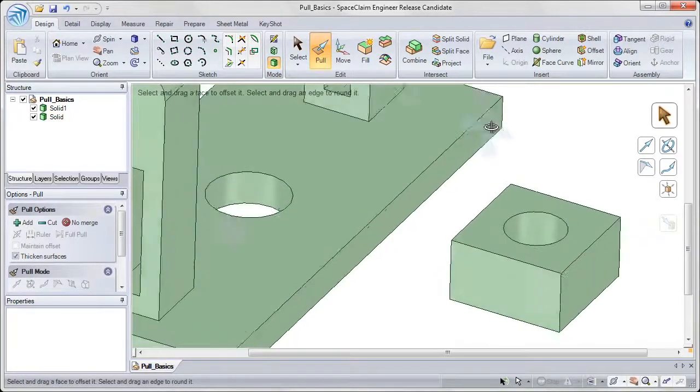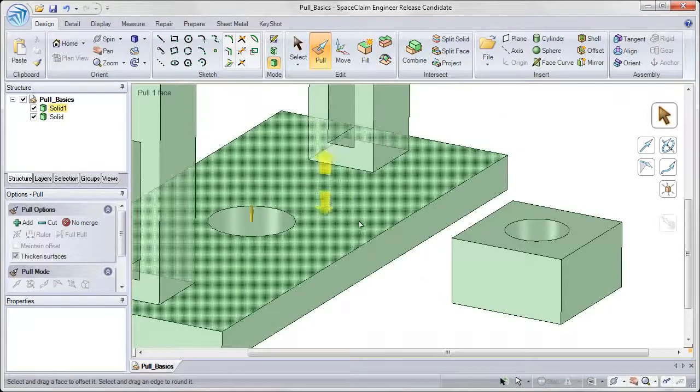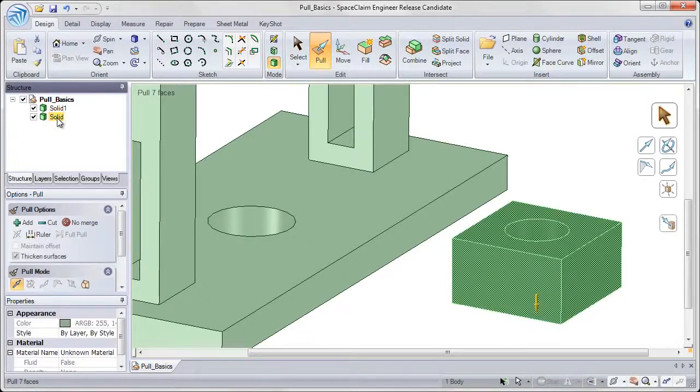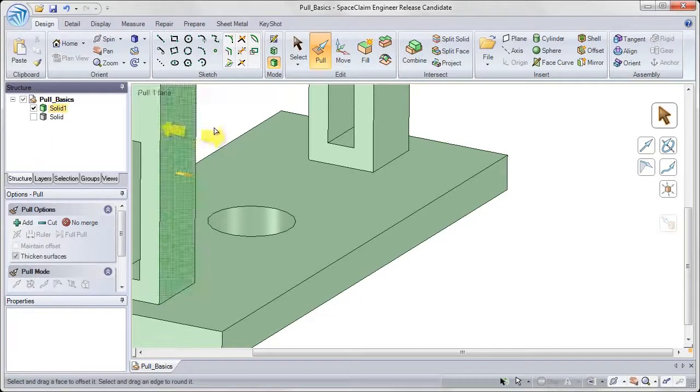Okay, enough with that one solid that we created. Let's now focus on the original solid. So I'm going to hover over the new solid that we created in our structure tree on the left. Left click once to select it, and then uncheck the box next to it to hide it from view. And let's also reorient ourselves by hitting the home button in our orient group.